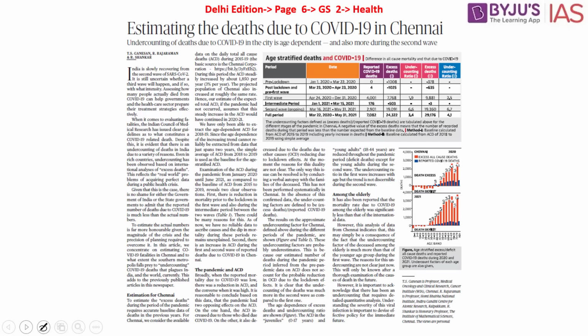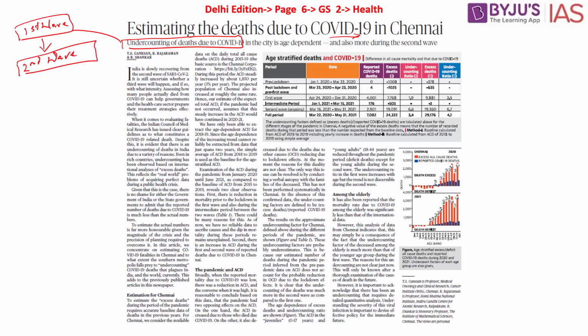Now let's look into the next article. This article says estimating the deaths due to COVID-19 in Chennai. The article here is speaking about undercounting of deaths due to COVID-19. When it comes to COVID-19, we saw the first wave. We were able to overcome this menace and reduce the impact of the first wave with time. Then we had the second wave as well. We saw the disastrous consequences of the second wave where a large number of people passed away as well.